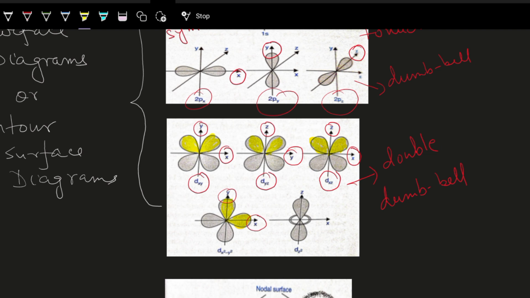Now dz square. In dz square, we can see a ring over here. It's like this. It's along the z axis, and then a ring like this. The symmetry of the lobes: if one is having one type of symmetry, the other lobe is having the opposite symmetry. So again, one I am highlighting, the other I am not highlighting, to show that if one is having one type of symmetry, the other is having a different symmetry.